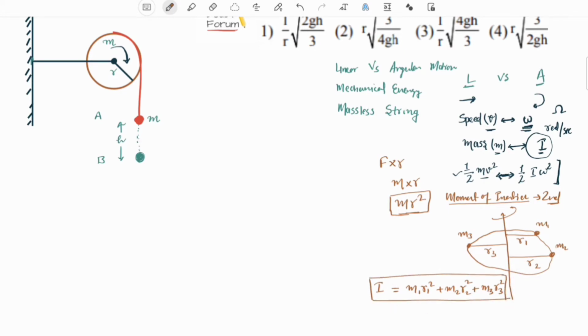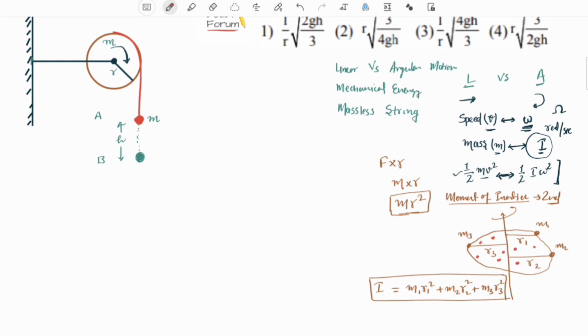In practical terms, it is not possible to calculate the second moment of mass of each particle, because every body is made up of an infinite number of particles. So you cannot know the distance of each and every particle, and you cannot sum them up. So there is integration and various conventional methods using which you can find out the standard formula for moment of inertia of symmetrical bodies.